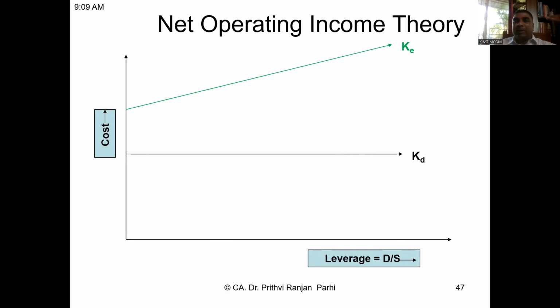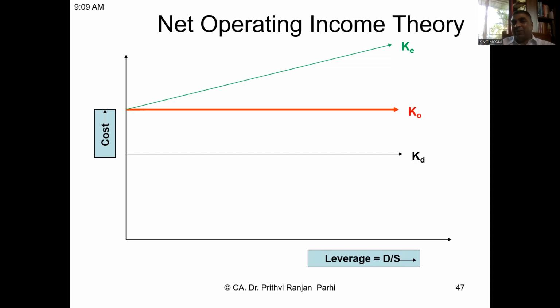Consequently, there is an implicit cost. That means the expectation of shareholders will increase because they are taking more risk. So cost of equity will increase. When cost of equity is increasing and you are introducing more and more debt, the cost of equity will increase in such a way that the overall cost of capital will remain constant.